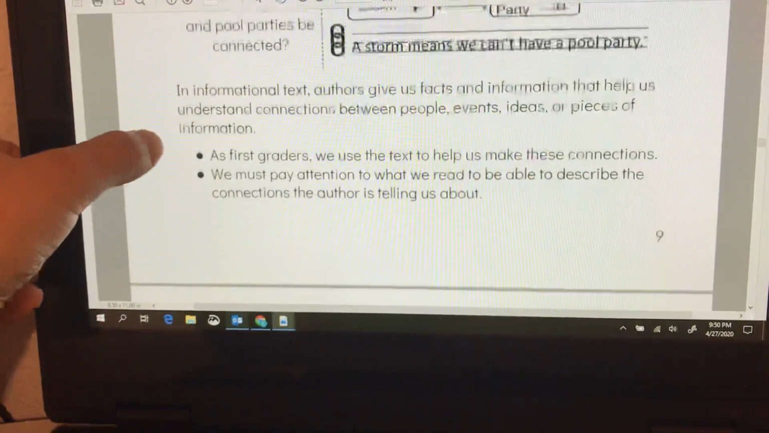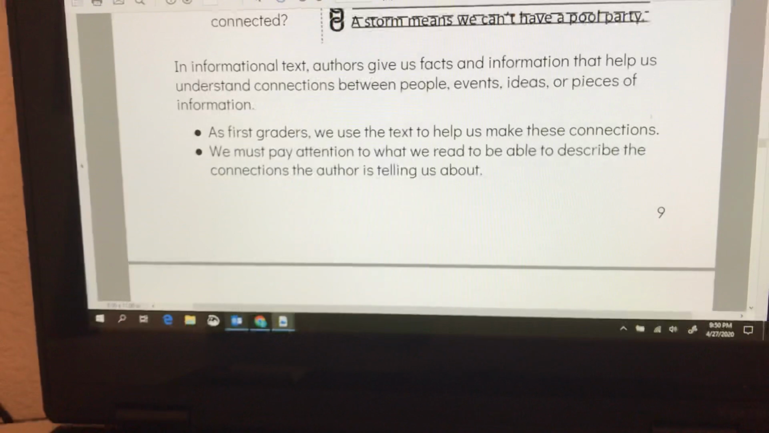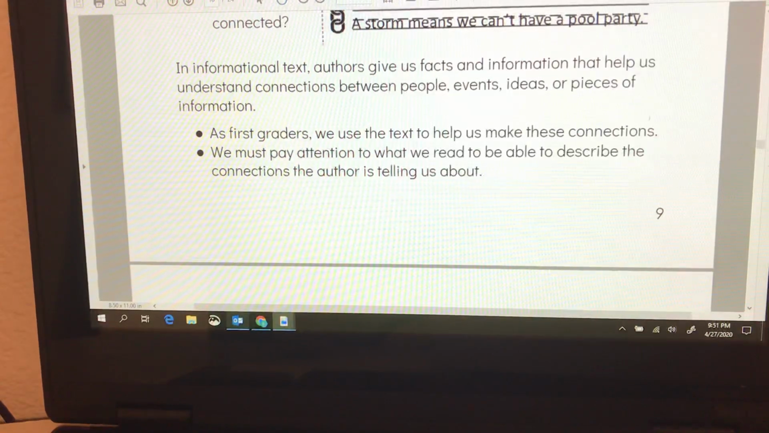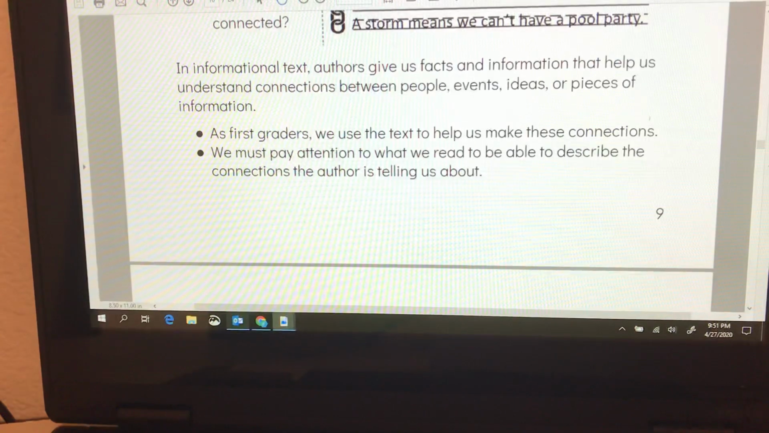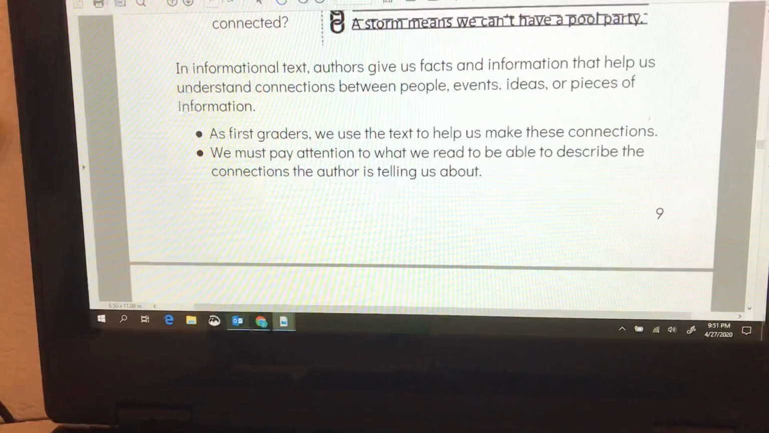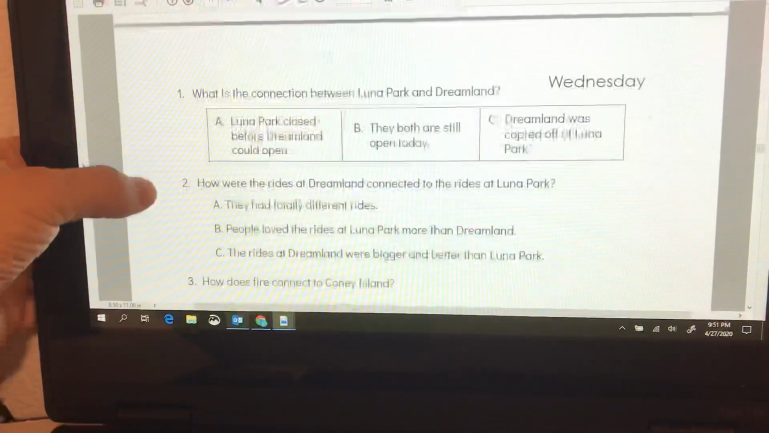In informational text, authors give us facts and information that help us understand connections between people, events, ideas, or pieces of information. As first graders, we use the text to help us make these connections. We must pay attention to what we read to be able to describe the connection the author is telling us about. So let's go ahead and take a look at our task for Wednesday.